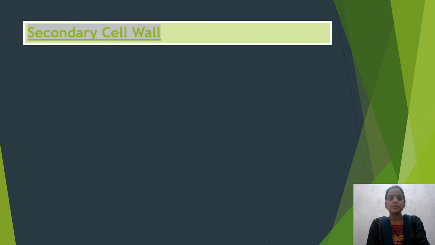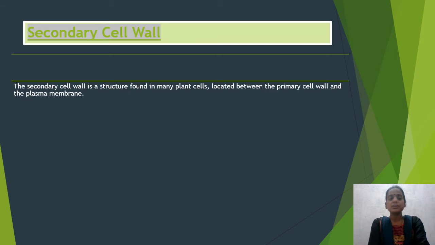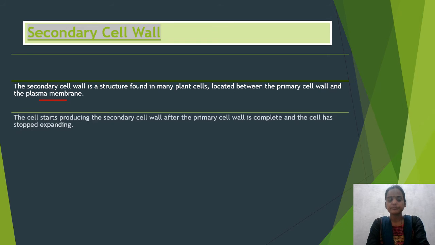So moving on, students, now we'll talk about the next layer, that is the secondary cell wall. This layer is a structure found in many plant cells located between the primary cell wall and the plasma membrane. So where is it found? It is present between the primary cell wall and the plasma membrane.